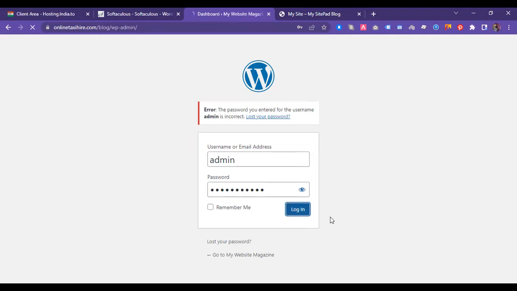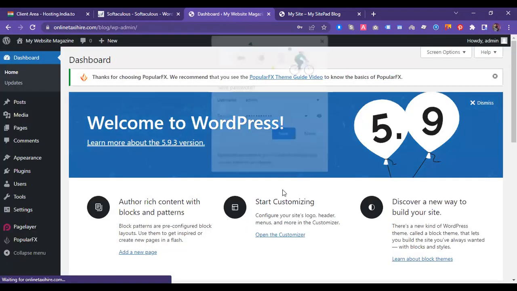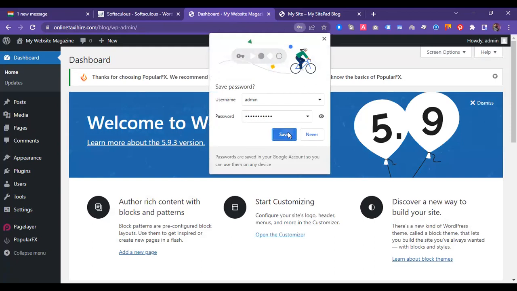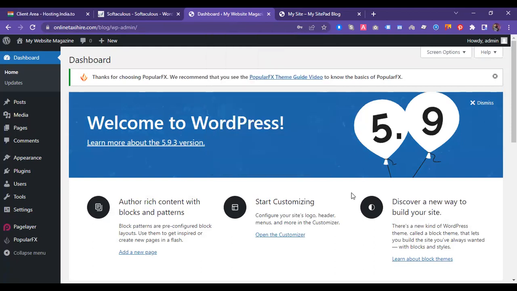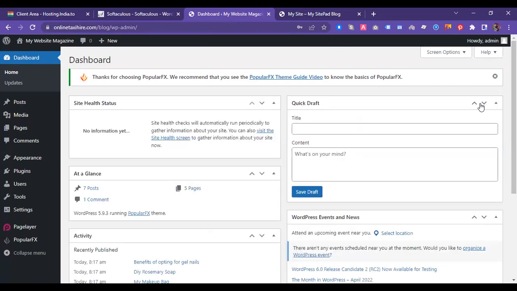So sometimes we forget the password. This is the internal dashboard. So what I am doing here is just giving you an inside glimpse, and then I will move to a live website where I will install the plugins and so many things.